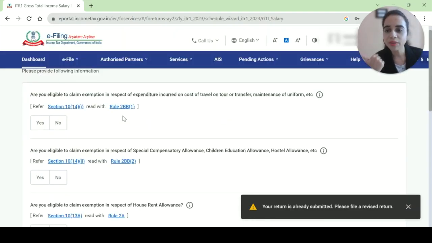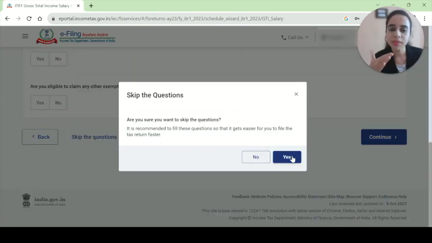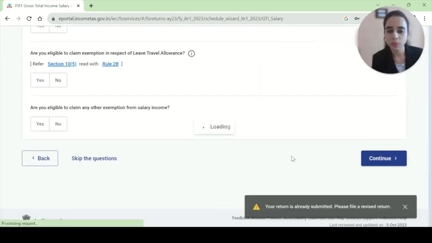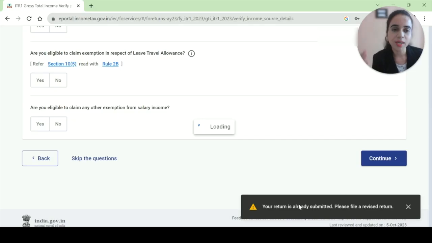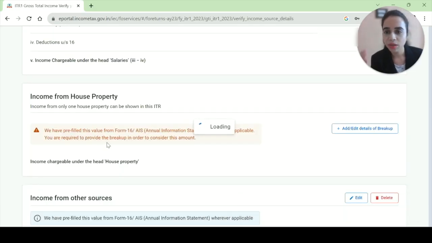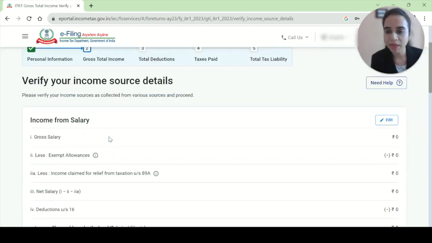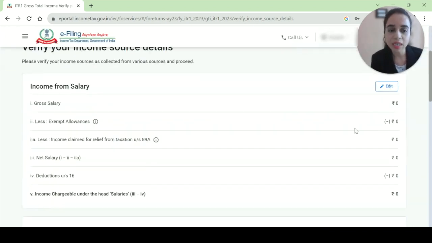All right, here there will be a lot of questions. No need to answer them. You can simply click on skip the questions. Now they will pre-fill the return for you with whatever data is already available with the income tax department. For income from salary, you will pick up your Form 16 and put your data here.